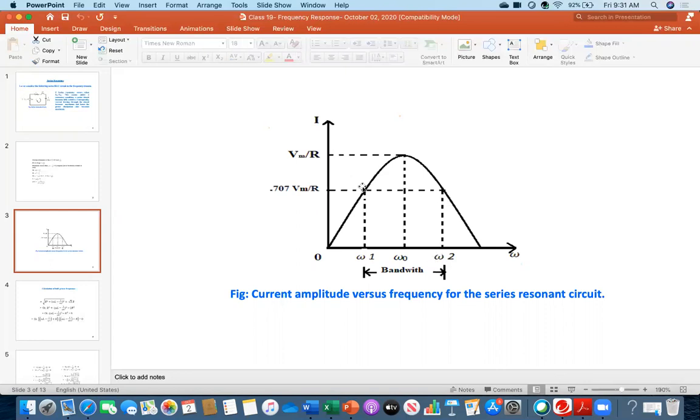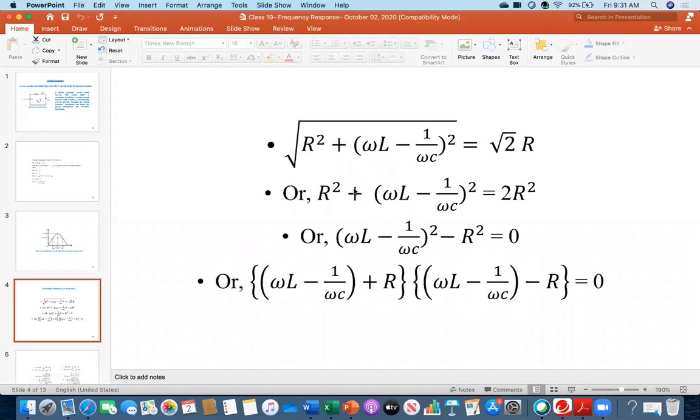But I have defined that point: you will get these two values when the I value is Vm over root 2R. It is written here as 0.707, which means 1 over root 2 is that value. So for this point I have written this one. The impedance is root 2R. From there, we just got this expression.